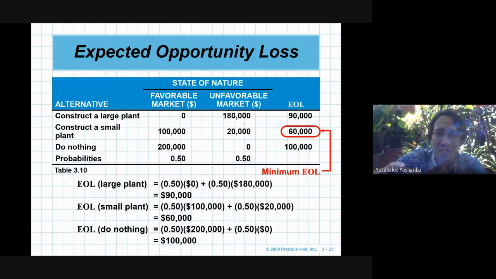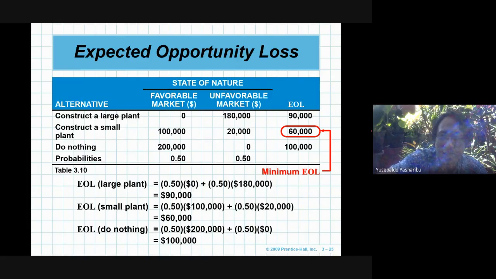This is the state of nature when we look at the opportunity loss. If we do not choose the best alternative, we will lose, or we will get 0 for favorable market in large plant and 180,000 for unfavorable market.